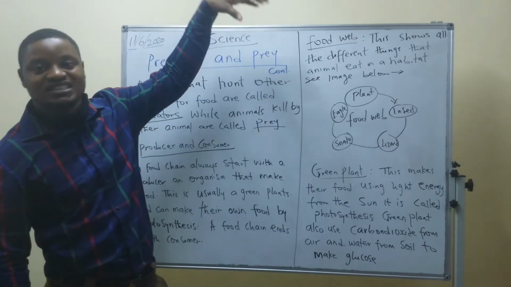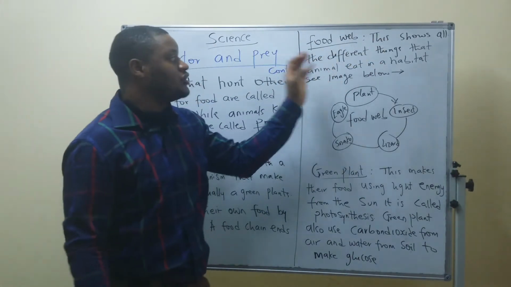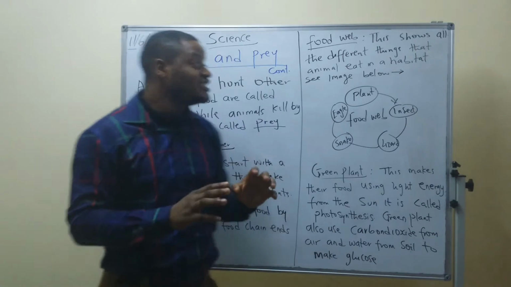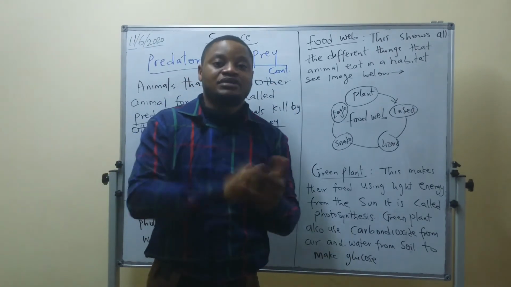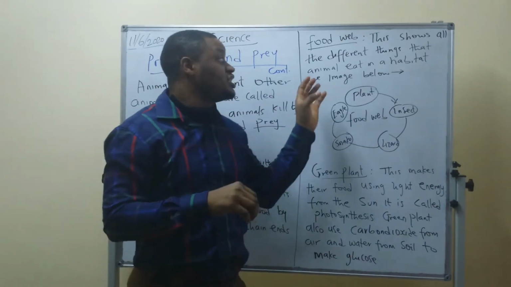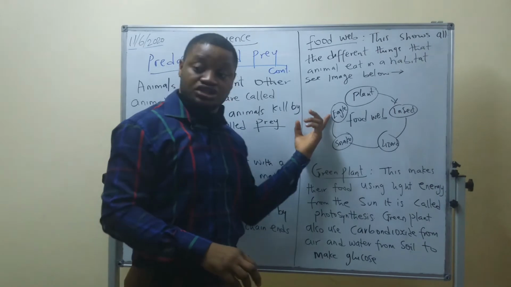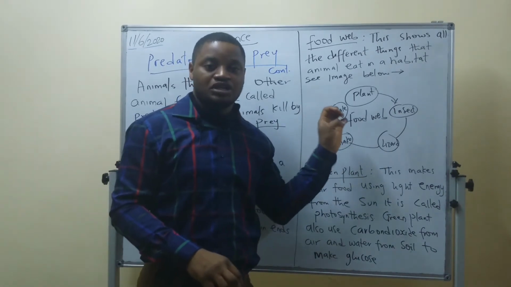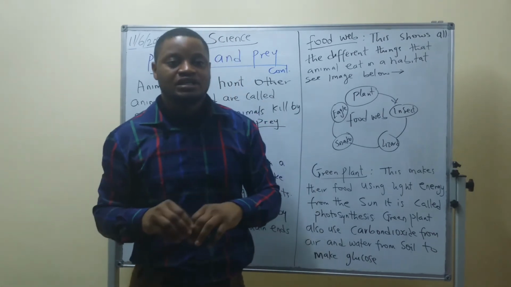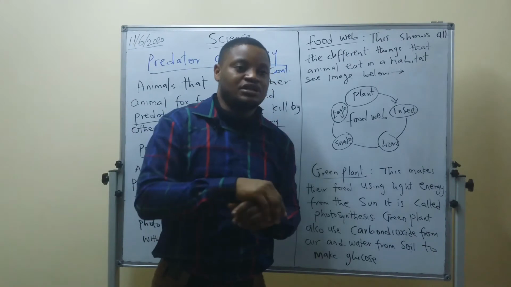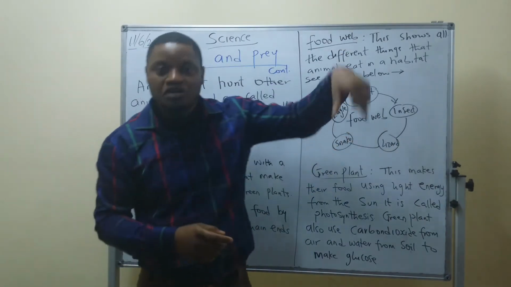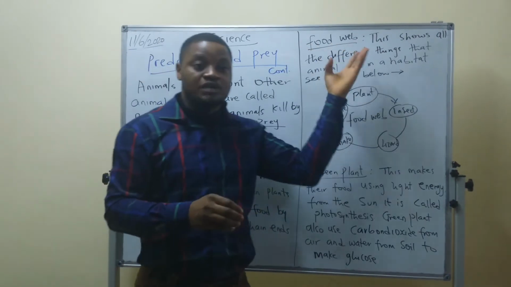Now, what is a food web? This shows all the different things that animals eat in a habitat, starting from the producer down to the various final consumers. In a food chain, we only have the eagle as a final consumer, but in a food web, the difference is that it has various final consumers. An animal that feeds on an animal can also be fed on by another animal. So that is why food webs come in.